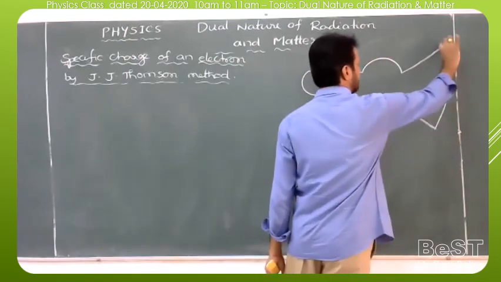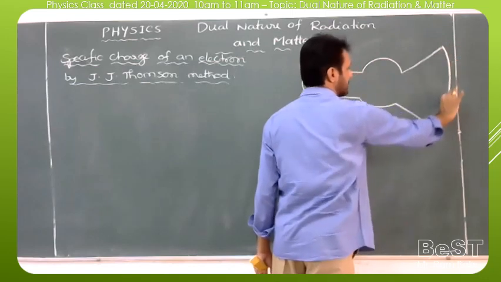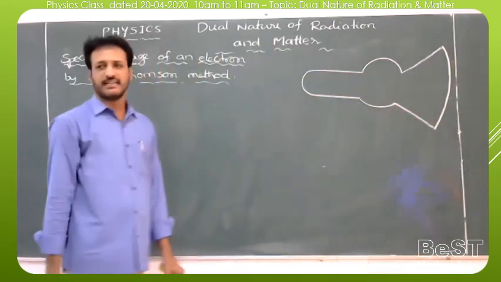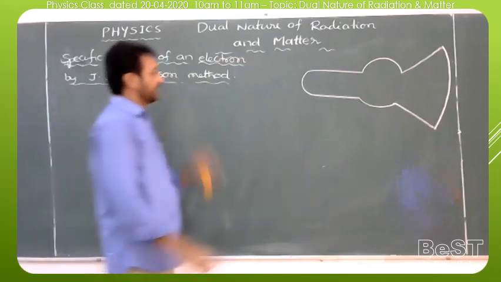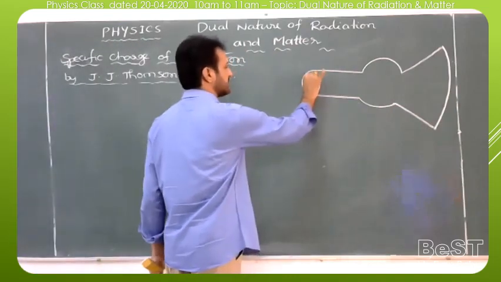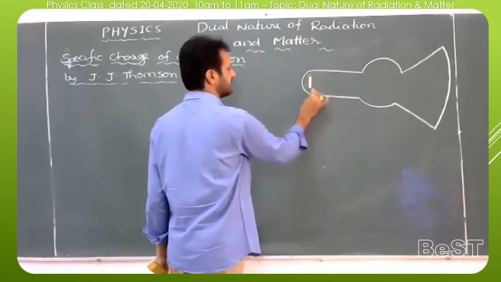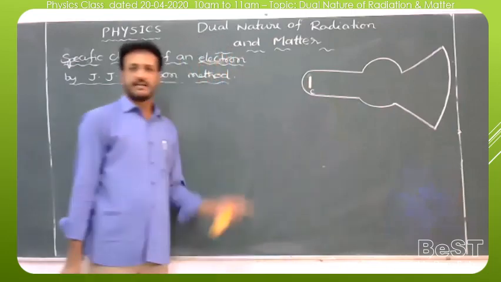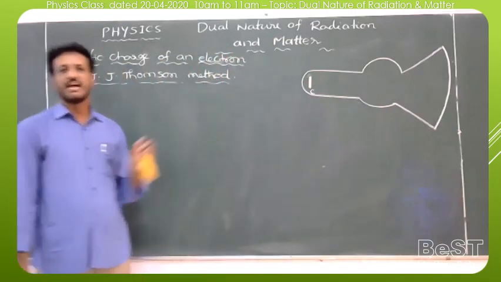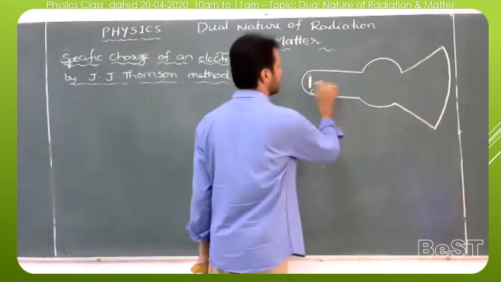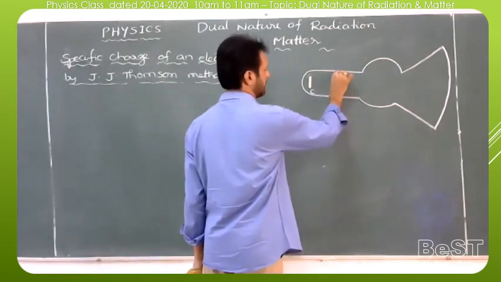It is the shape of an evacuated glass tube, and at one end we are providing a cathode, a metal plate, which can produce cathode rays, a stream of electrons or bundles of electrons. So this left side is the cathode C. In front of the cathode we have an anode, which can attract and collect the electrons. With respect to the cathode, it has a positive potential.